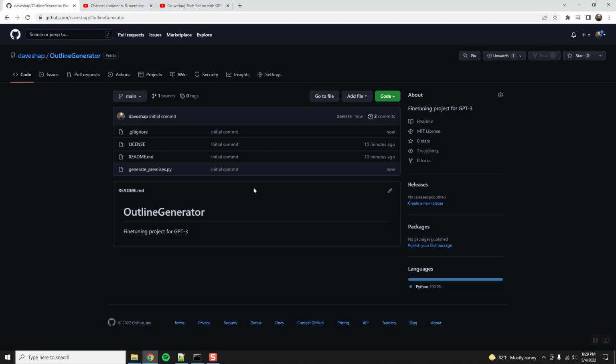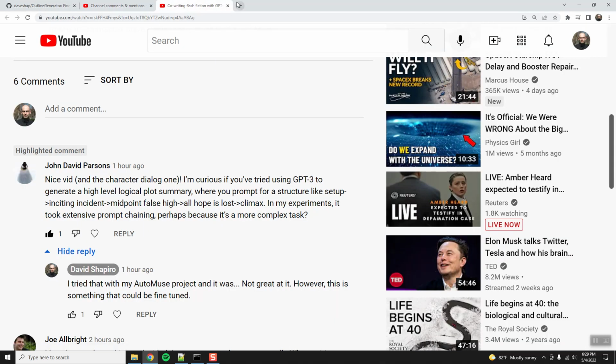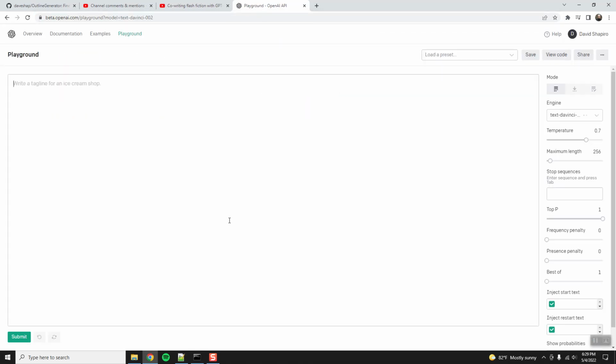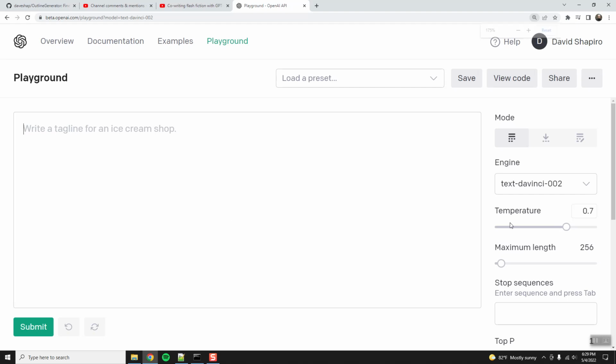Let's get started. Okay, so the first thing to do with this is Playground. Let's go to text-davinci-002. So the very first thing, let me zoom back in here, is we need some raw data to work with. So we're going to synthesize some data. So the first thing is, right off the cuff, let's see if this prompt works.